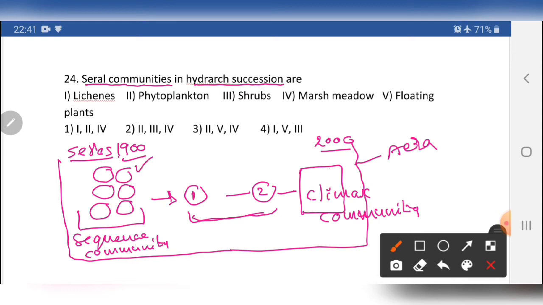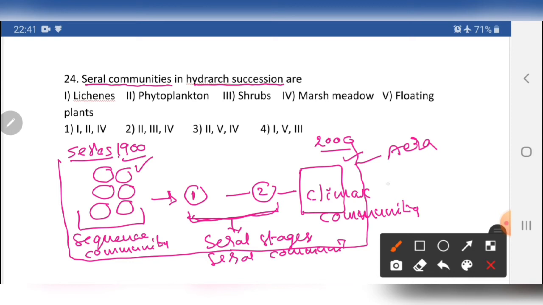This is the initiation, ultimately a final stage. Before that, this is the intermediate time. The intermediate is a transitional community. The name of the transitional community is seral stages, seral stages or seral communities. So these changes do not happen suddenly, they change gradually. Even the change is parallel to the environmental conditions.